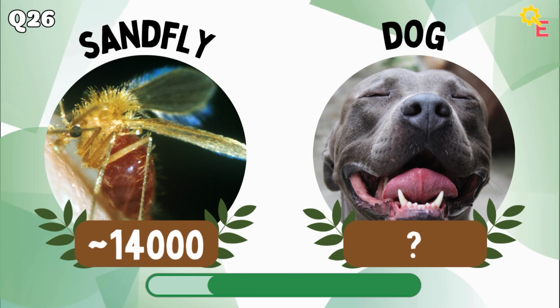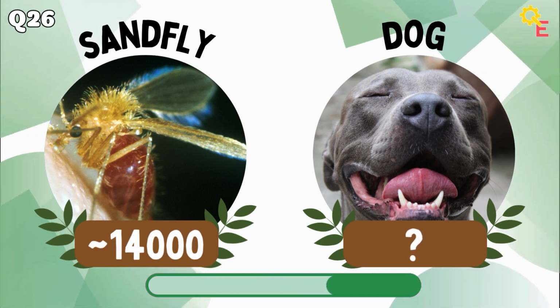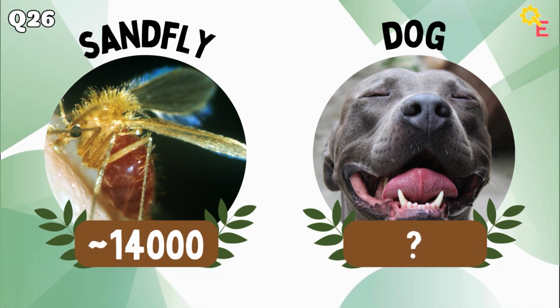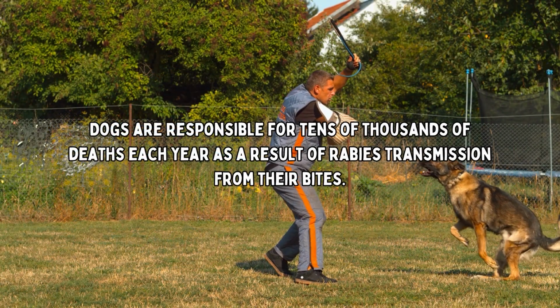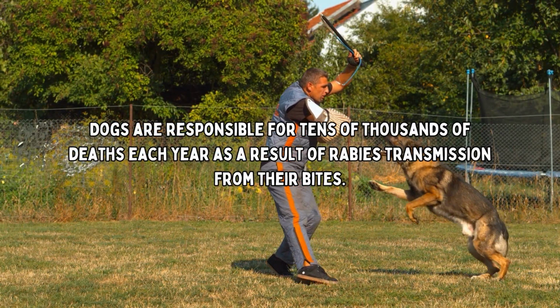For our next round, we have the sandfly versus the dog. The answer is higher. Dogs are responsible for tens of thousands of deaths each year as a result of rabies transmission from their bites.